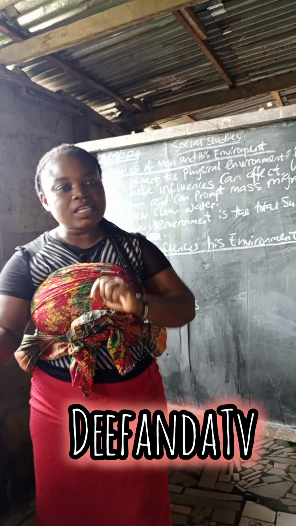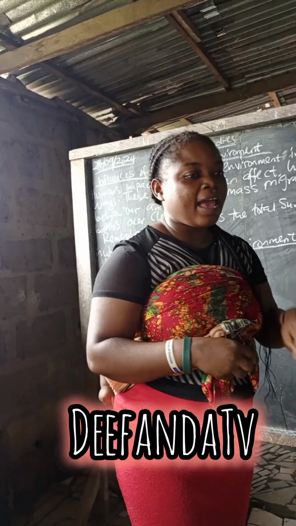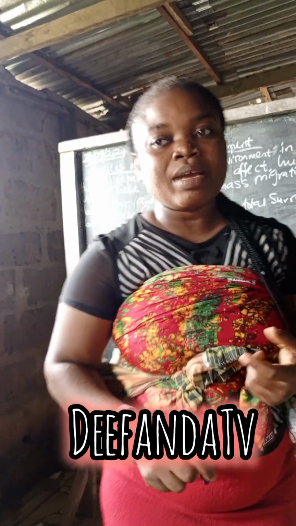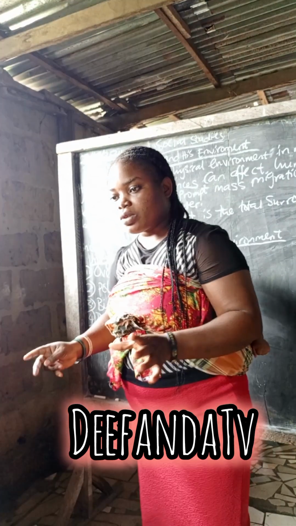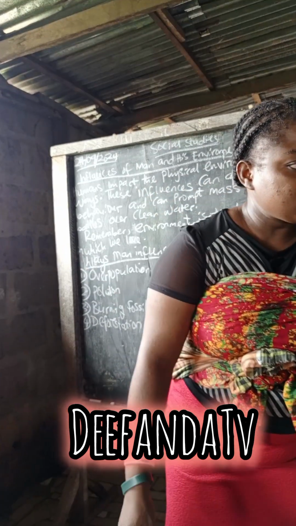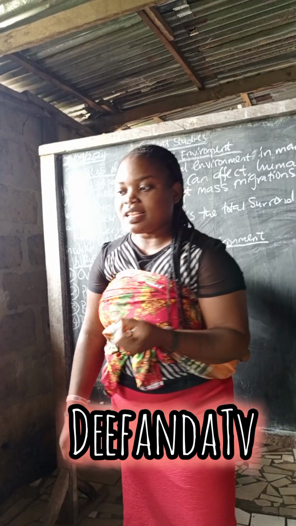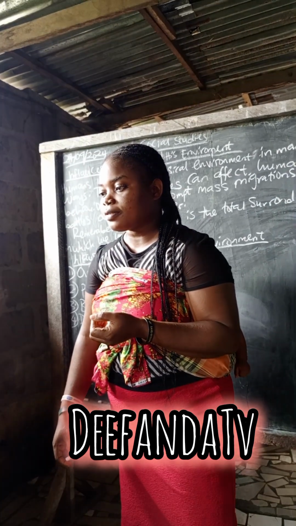Physical environment means the things that you see and touch. When we say physical environment, the things that surround you, that you can see and touch. Now, can you still remember the definition of environment?